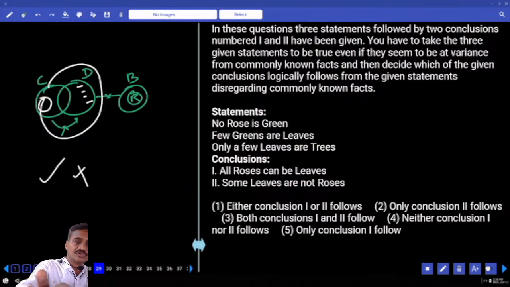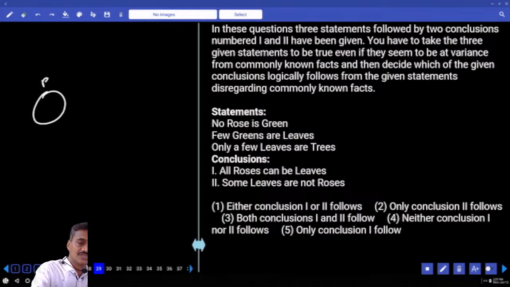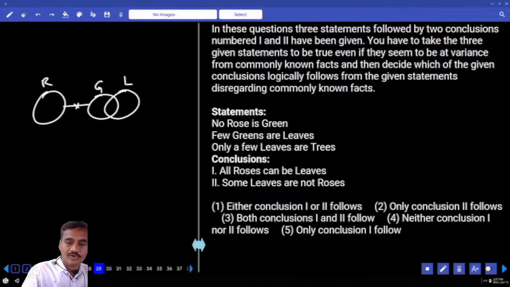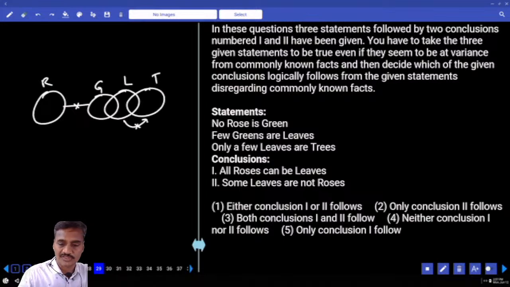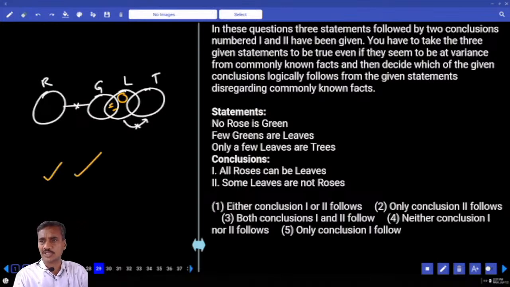Then 29th one, no rose is green. Now no rose is green, rose is here, green is here. No rose is green and some greens are left. And only some leaves are trees, some leaves are trees, but not all. Then coming to the first, all roses can be leaf. This entire rose can be a part of leaf or not? Yes, it is possible. And some leaves are not roses. Now these are the leaves that are not roses. True or not? Yes. Then no rose is a leaf and some leaves are not roses is also true.